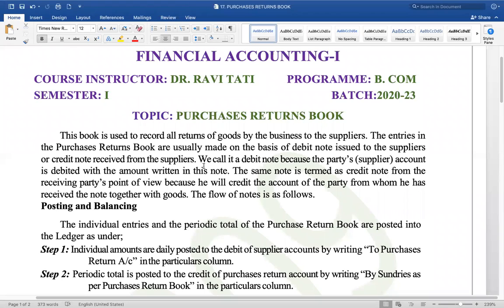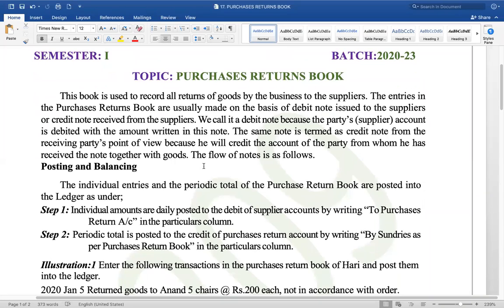Now, when you are posting or balancing these transactions, you have to bear in mind two important steps. Number one is individual amounts are daily posted to the debit side of the supplier's account.